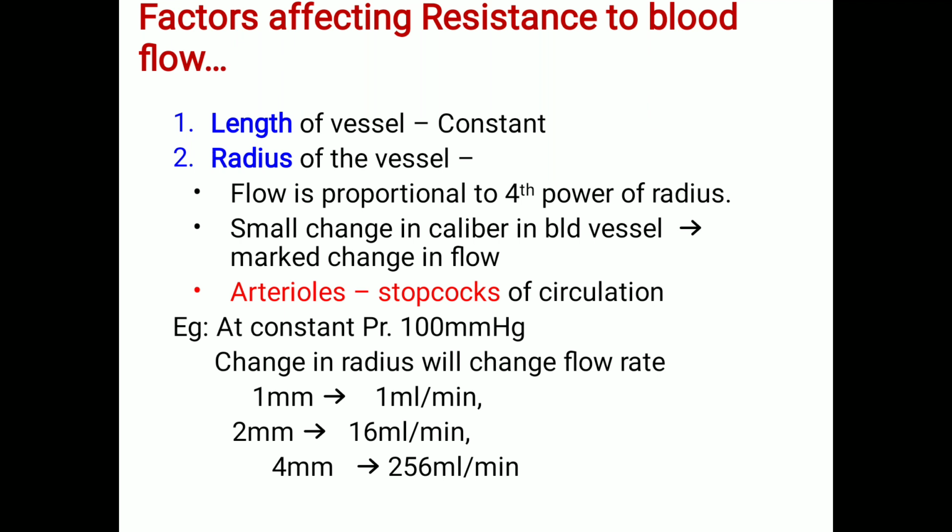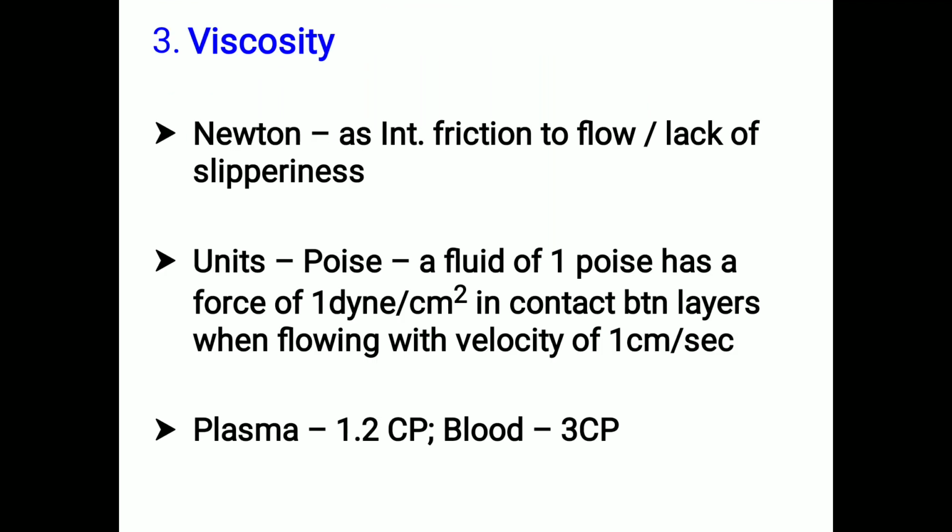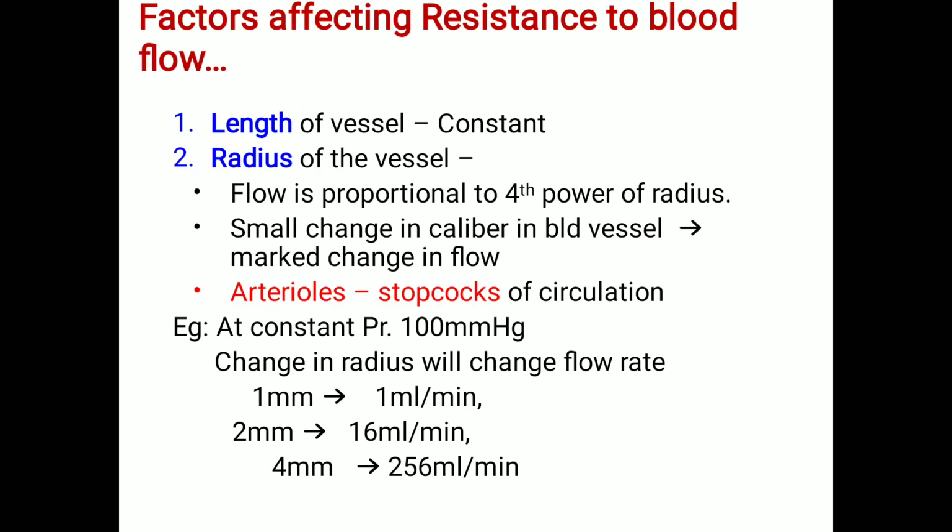If the radius changes to 2 mm, how much does the flow rate become? 16 times, 16 ml per minute. If you change it to 4 mm, the flow rate becomes 256 ml per minute. The next important factor is the viscosity. First is the length, which generally does not change throughout life, it will be constant. Second is the radius.